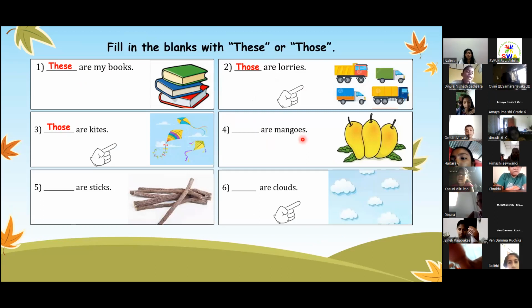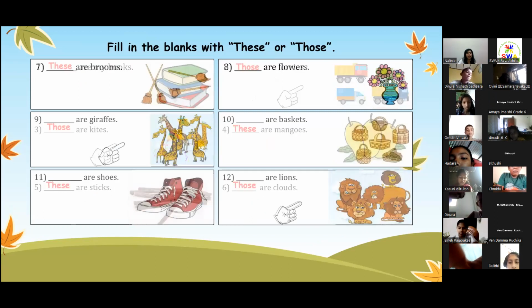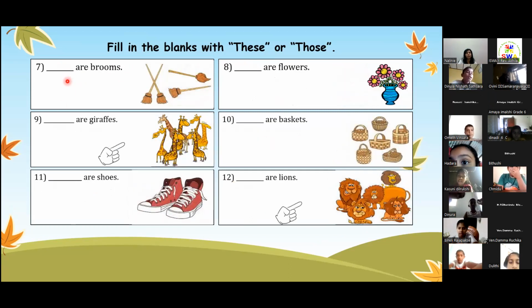How about this? These are mangoes. Very good. How about this? These are sticks. Very good. And this? Those are... Excellent. Okay. How about the next one? These are flowers. Very good. How about this? Those are flowers. Good. These are baskets. Very good. How about this? These are shoes. Excellent. And the last one. Those are lions. Yes.